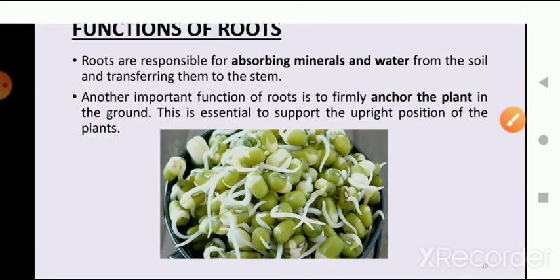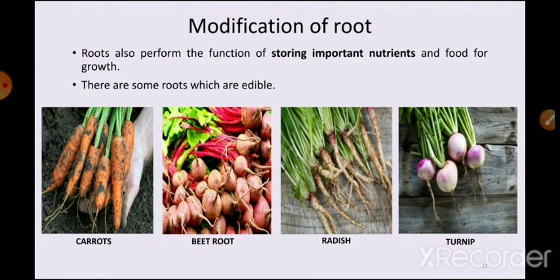Now let's move on. Now we are going to talk about modification of roots. In some plants, roots perform other functions also. The first modification is storage of food.